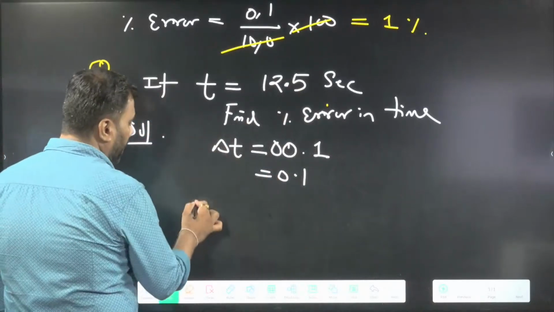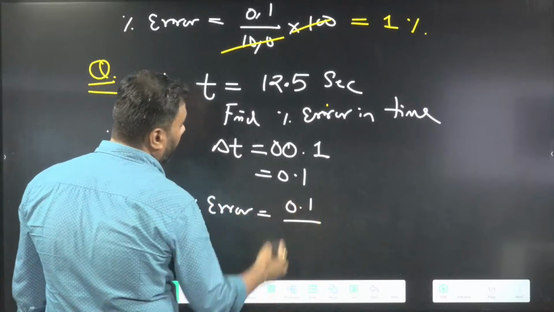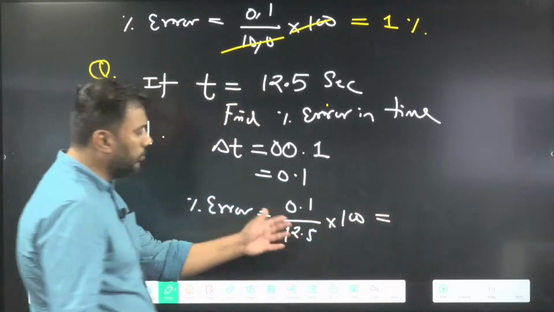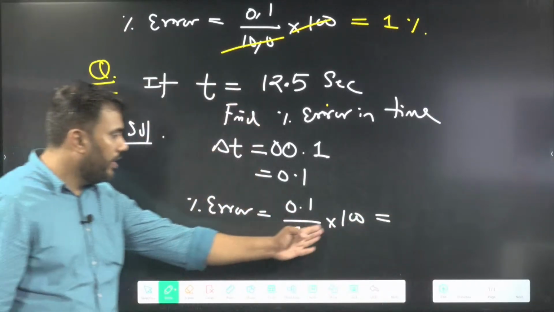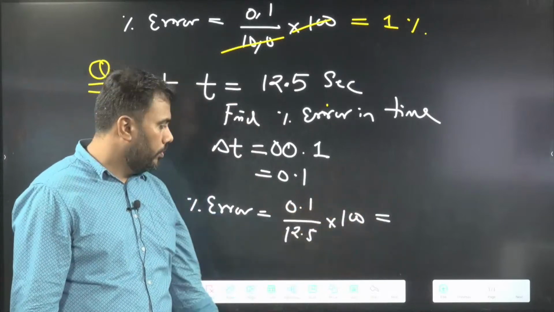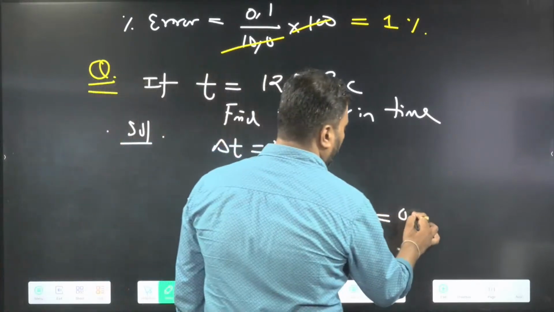Now we can find the percentage error. Percentage error will be 0.1 upon 12.5 into 100. Now you can solve this. What is the percentage error? 12.5 into 8 is 100, so this will be 8 into 0.1, which is 0.8. So 0.8% error is coming.